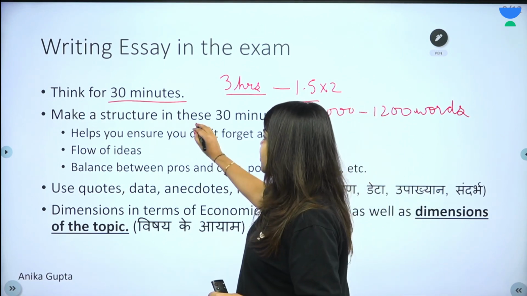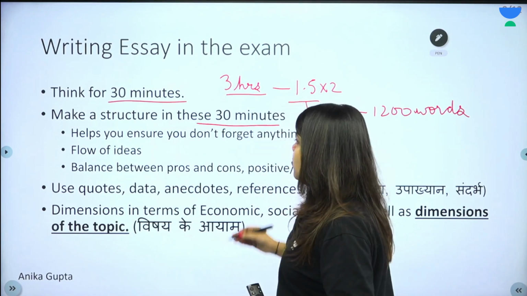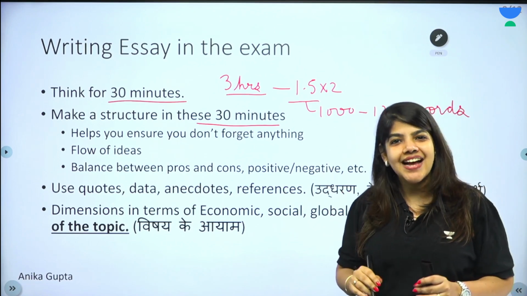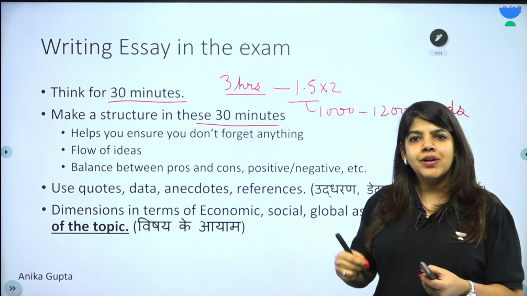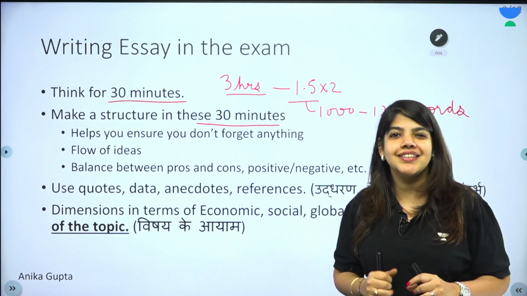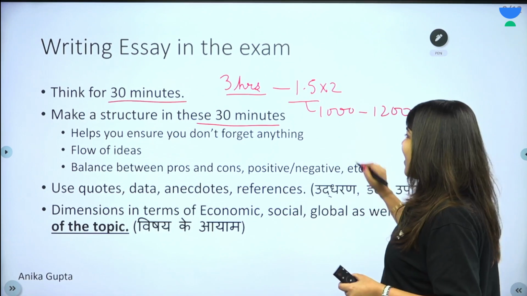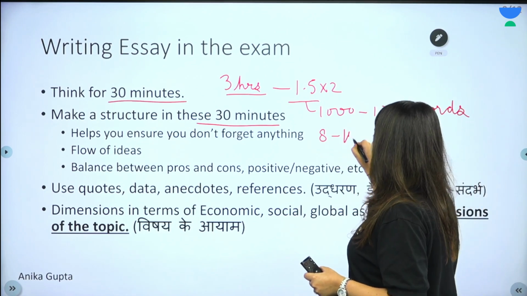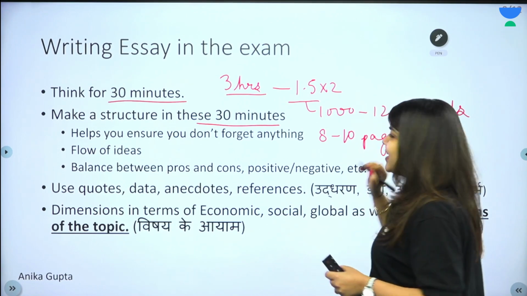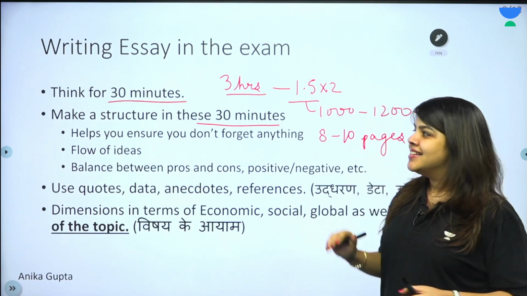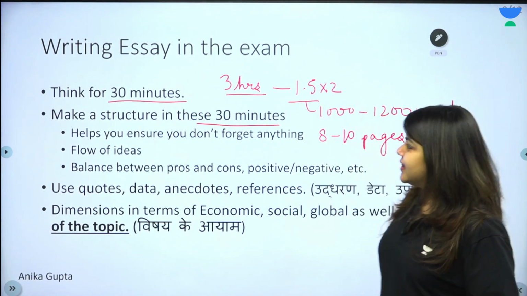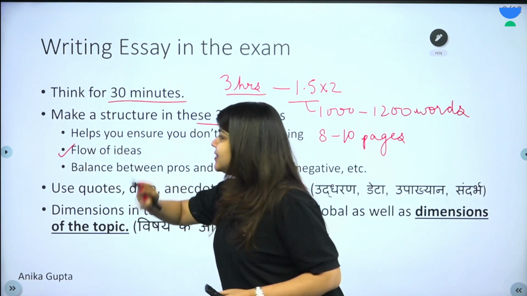So we make a structure in these 30 minutes. Why? Because it helps you ensure that you don't forget anything. As I've just highlighted, कि आपको example भूल गया, बाद में लगेगा अरे यहाँ पे तो ये example लग रहा था, मैं काश लिख देता. But when you are writing 8 to 10 pages, that is not an option. So we make a structure for 30 minutes. Then it will ensure a flow of ideas.